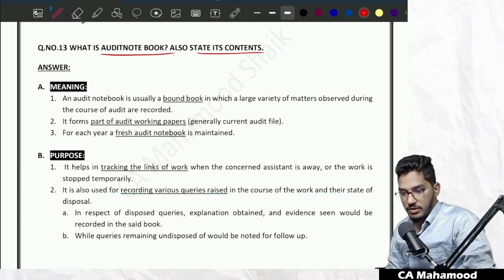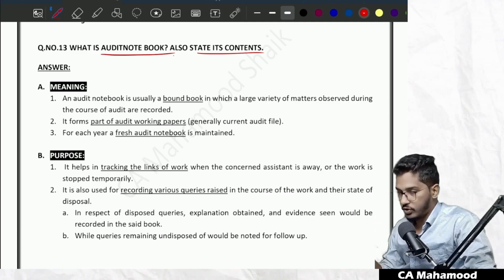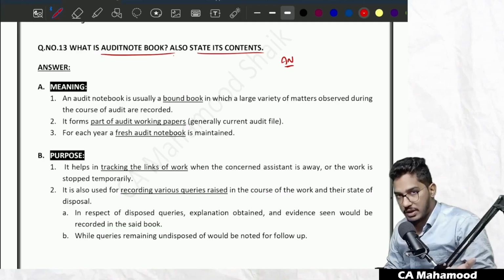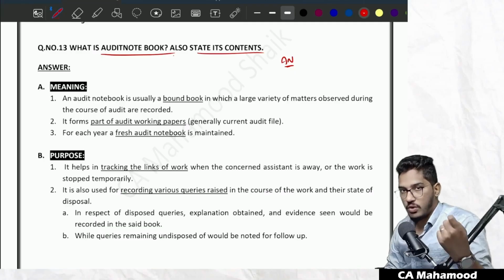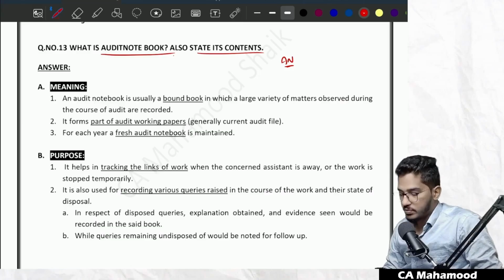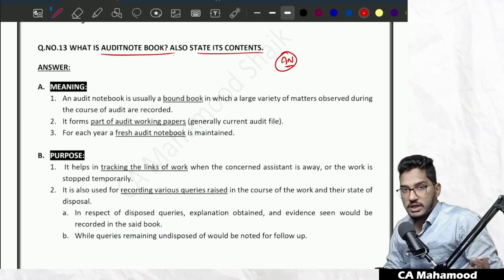Whenever you go for the audit as a member of the engagement team, you are required to carry one notebook. In that notebook, a variety of matters will be required to be recorded. The notebook which engagement team members carry, we call it the audit notebook. Now, what is the purpose of the audit notebook? What things will be recorded in the notebook? In the audit notebook, two things will be recorded.